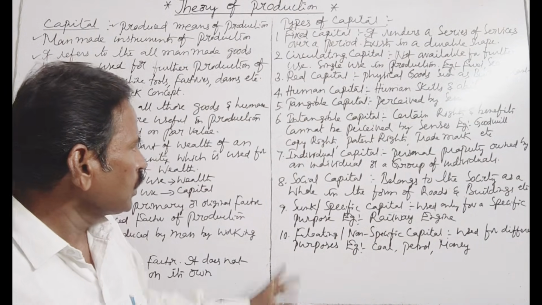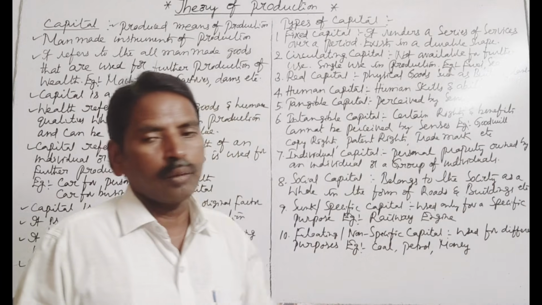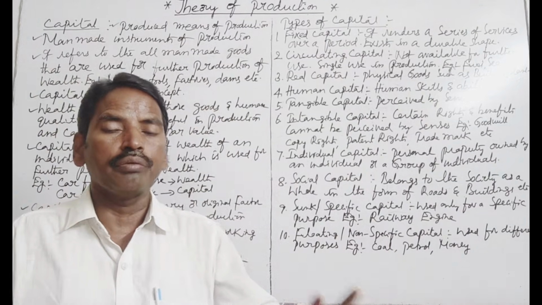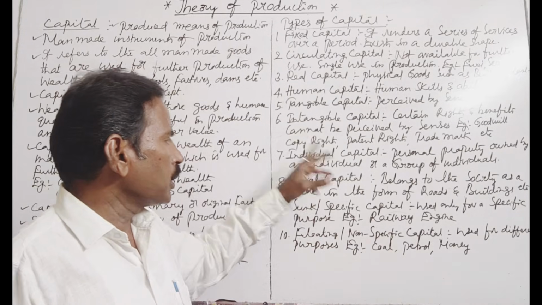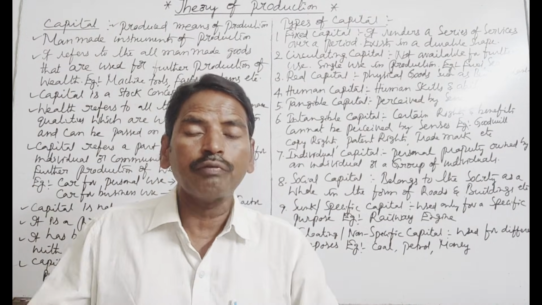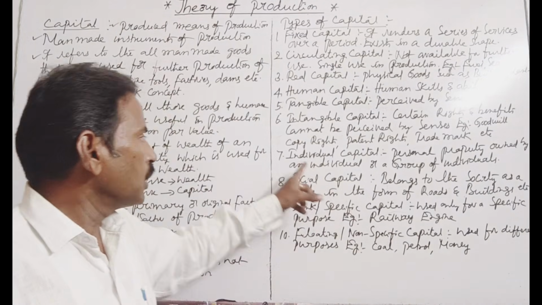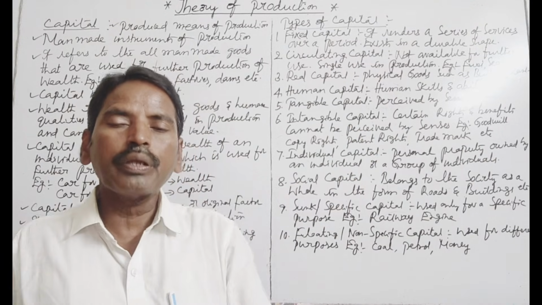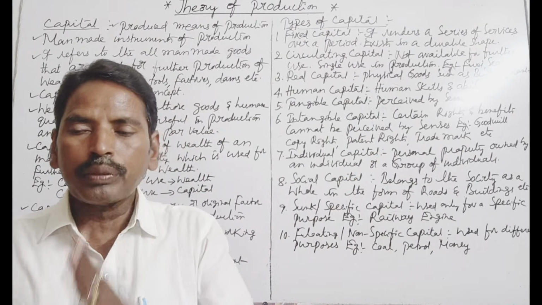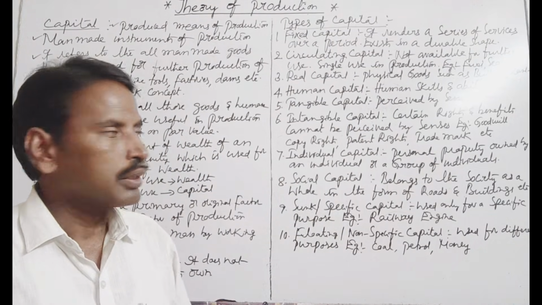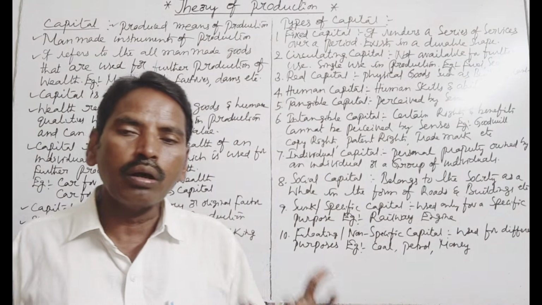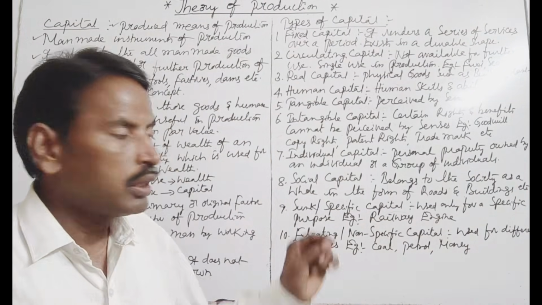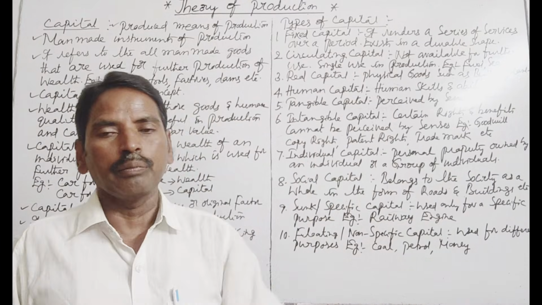Next, individual capital. Capital belongs to an individual. That is personal property owned by an individual or a group of individuals. That is called individual capital.